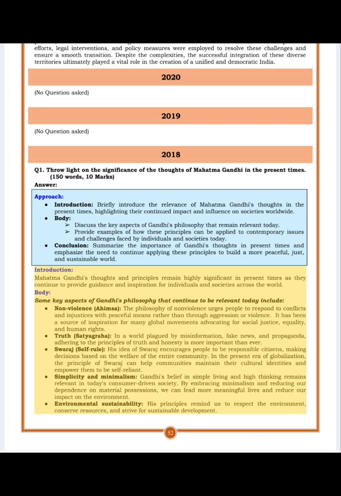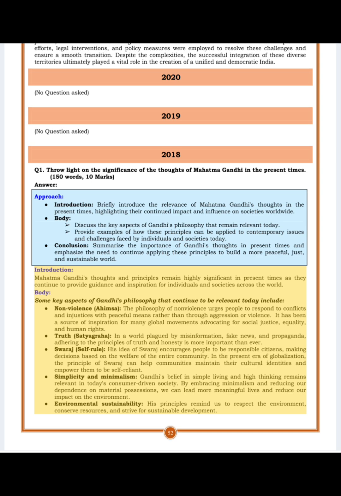Introduction. Mahatma Gandhi's thoughts and principles remain highly significant in present times as they continue to provide guidance and inspiration for individuals and societies across the world. Body. Some key aspects of Gandhi's philosophy that continue to be relevant today include: Nonviolence, ahimsa. The philosophy of nonviolence urges people to respond to conflicts and injustices with peaceful means rather than through aggression or violence. It has been a source of inspiration for many global movements advocating for social justice, equality, and human rights.